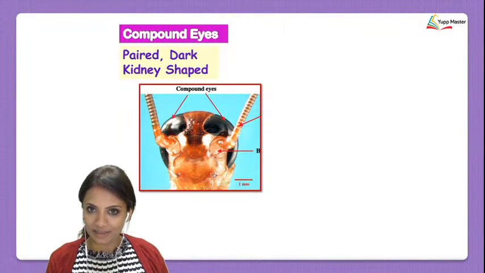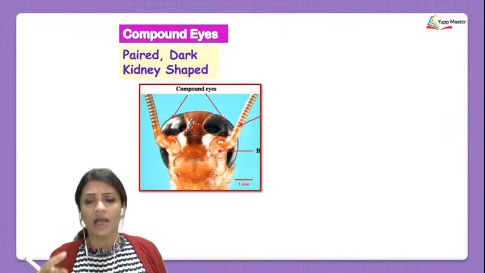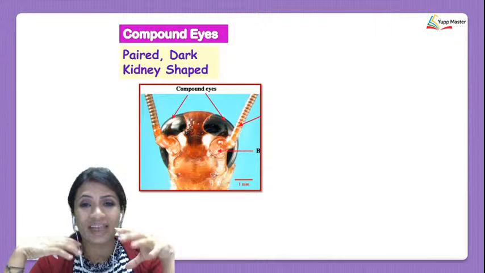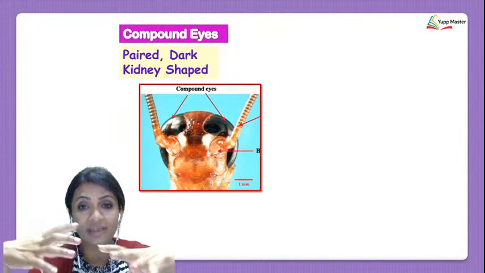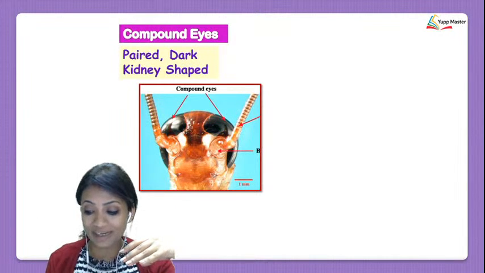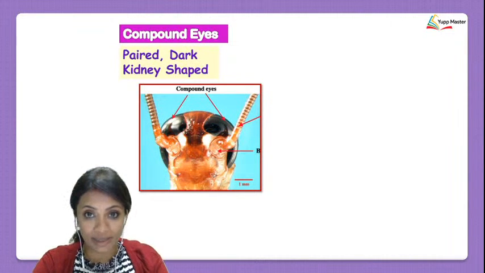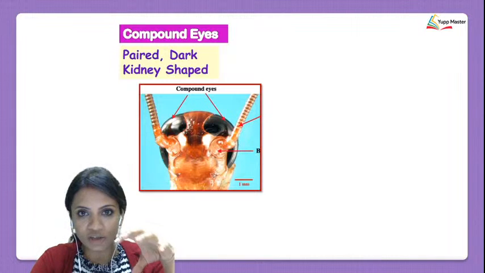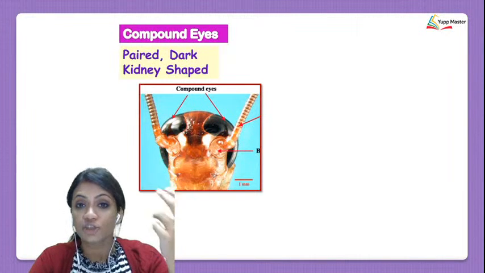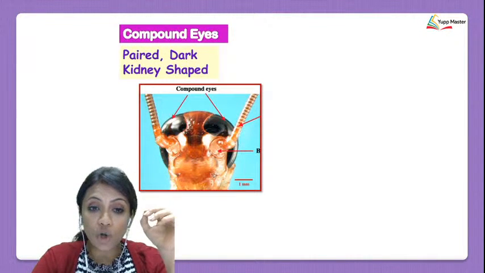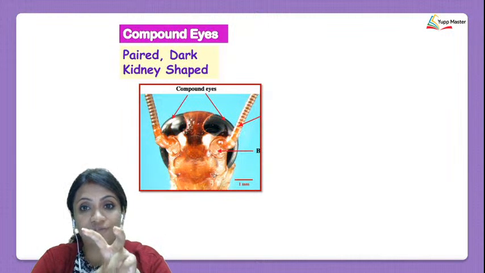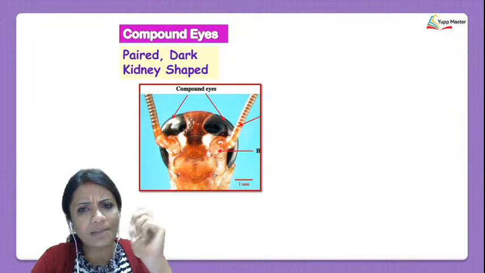Well, let's continue. Talking about the head of the cockroach, it's got compound eyes. They are paired compound eyes. Okay, this does not mean that the cockroach, when it came into existence, was born with compound eyes. When the cockroach first came into existence on this earth, just like you and I, even the cockroach had eyes which were right in front of the face. They were the simple eyes.